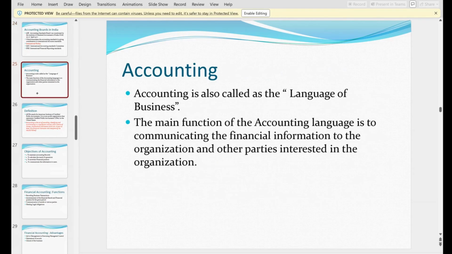Now coming back, here is the first slide, that is accounting. So what is the main thing? Accounting is also called the language of business. The main function of accounting language is to communicate financial information to the organization and other parties in the organization.